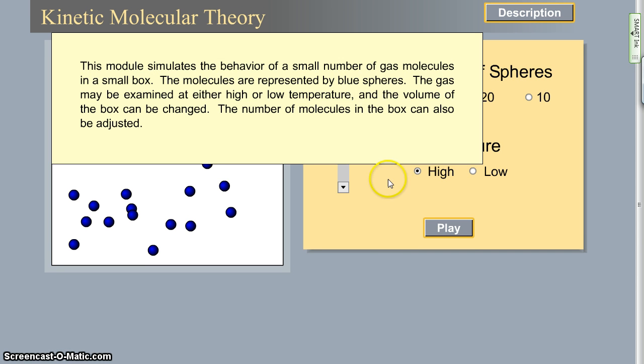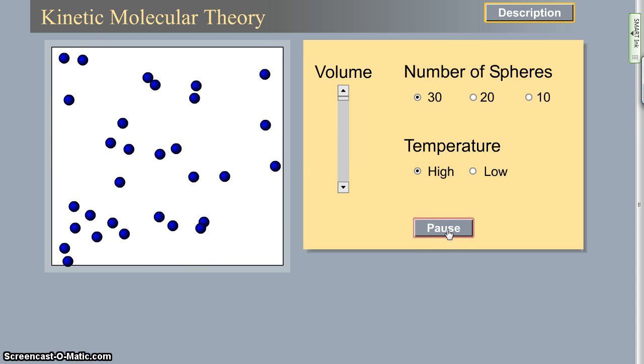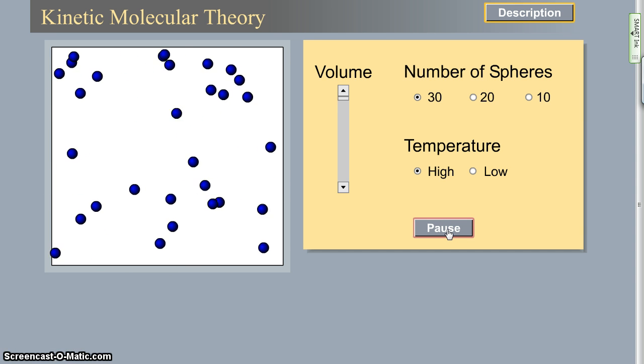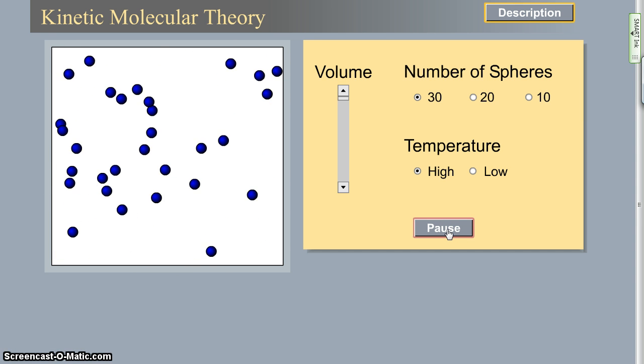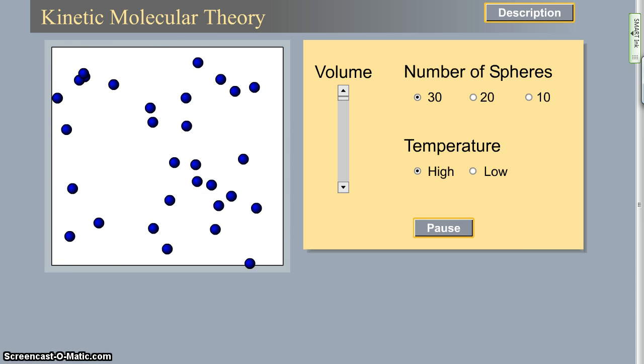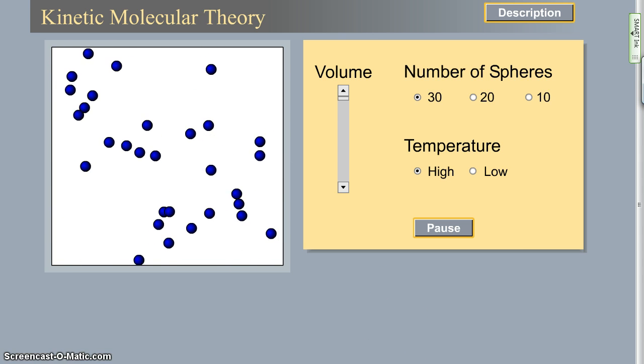There's a description we can look at, and whenever I hit play, these gases are going to begin to obey the ideal gas assumptions and start behaving like ideal gases. Let's see the different things that this model can do.